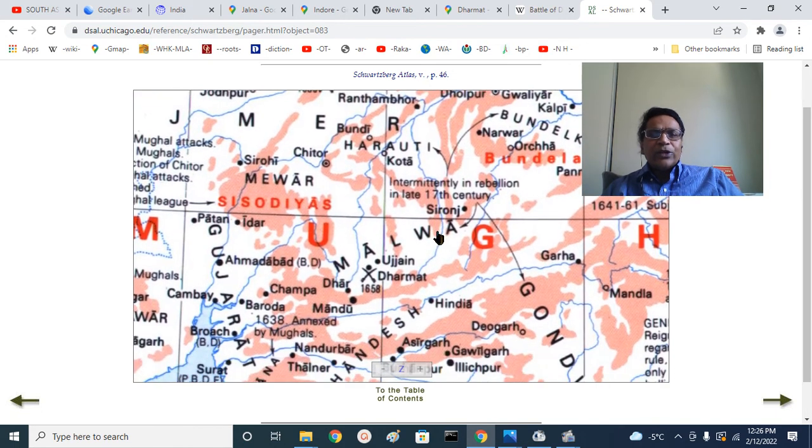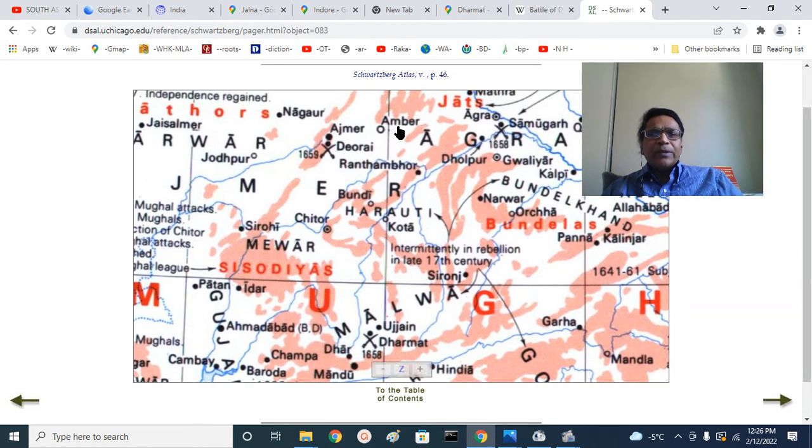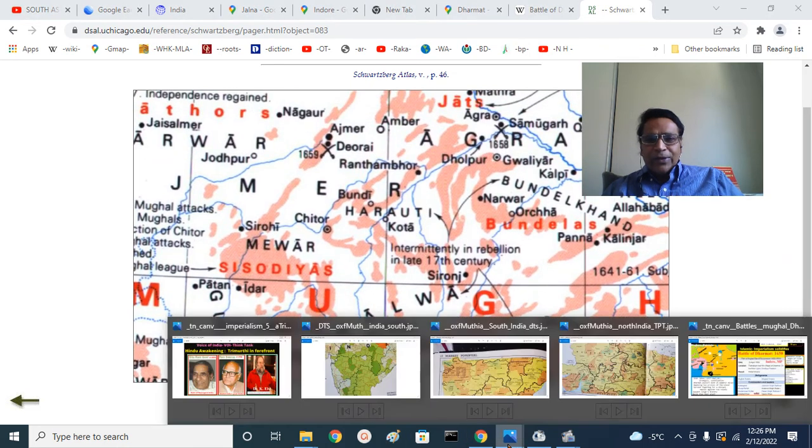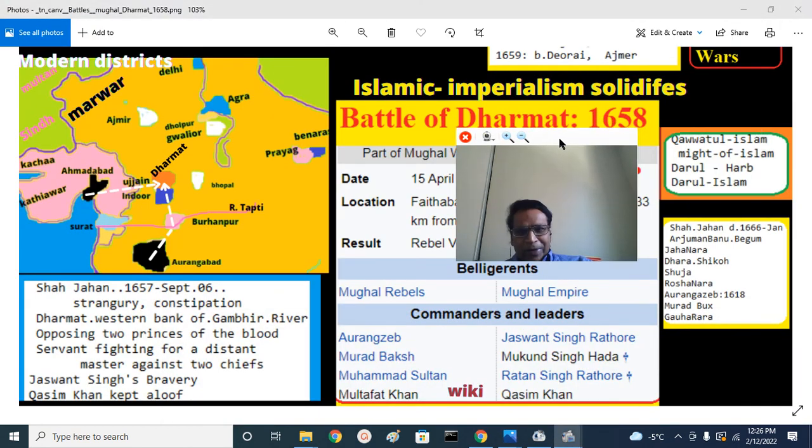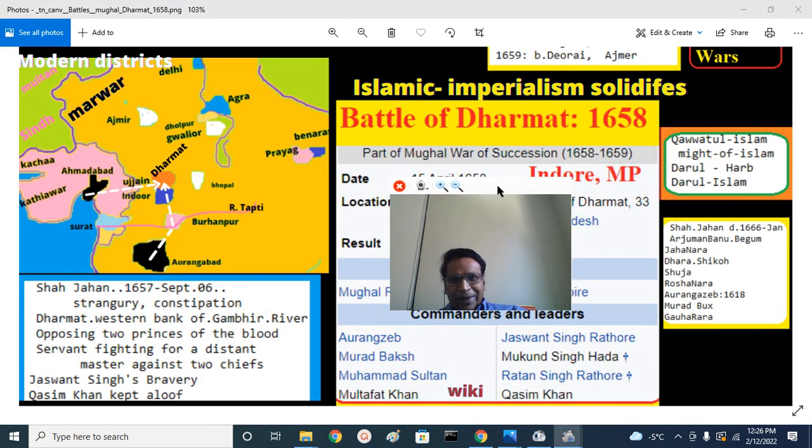This is the Chambal River. This is the Sipra River near Ujjain. This is the Gambhir River. This is the Parbati River. So this is the Schwartzberg Atlas. Essentially we looked at the Battle of Dharmat, a very important battle fought between the belligerents, the rebel princes Aurangzeb and Murad Baksh, and Jaswant Singh Rathore and other Hada Rajputs and Marwari Rathore Rajputs.